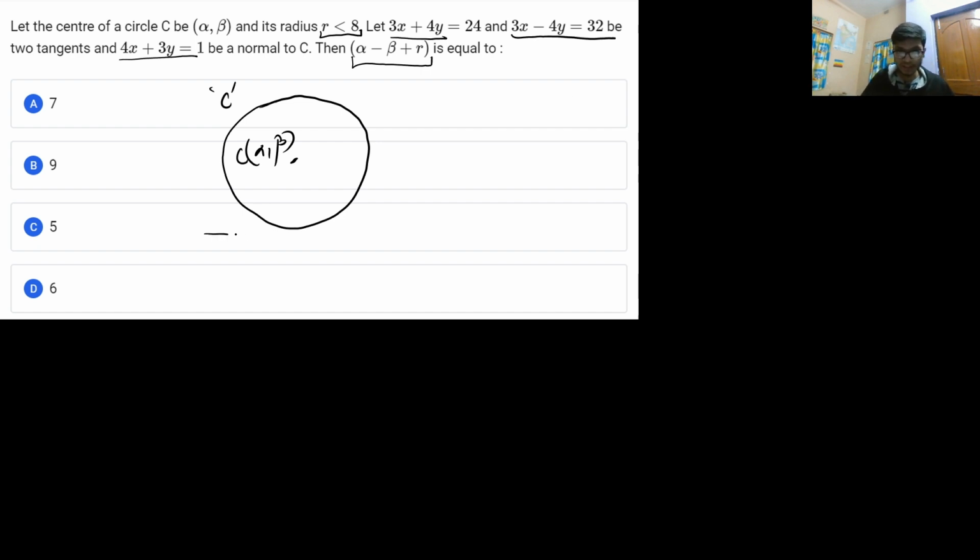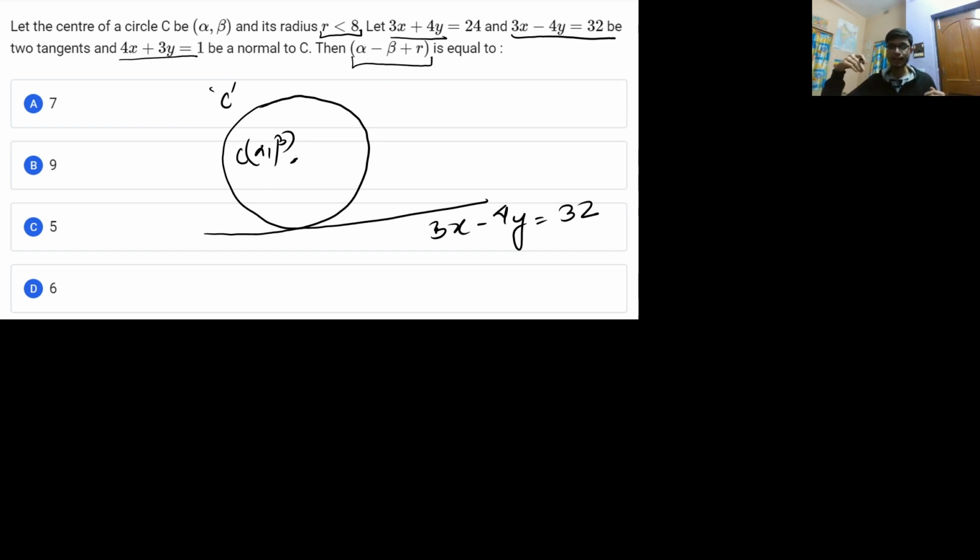So let me say that this tangent was drawn at this particular point, and the equation of the tangent is 3x minus 4y is equal to 32. Now, for the normal of a circle, you don't need to remember different formulas, as in the case of parabola, ellipse, or hyperbola.